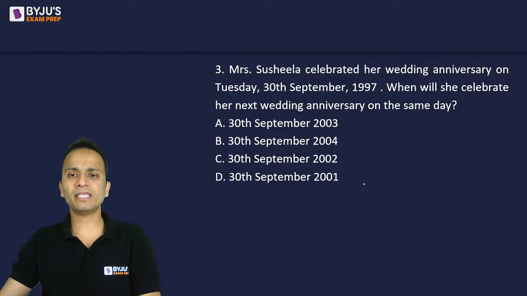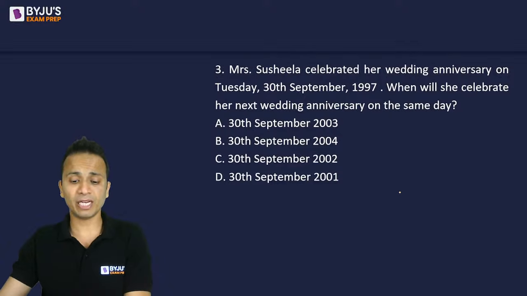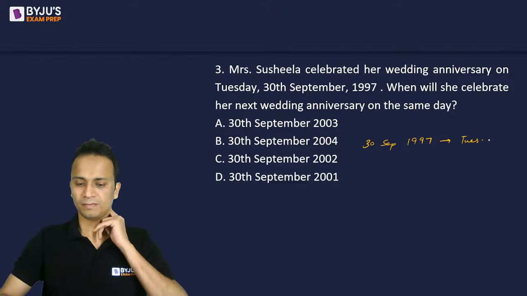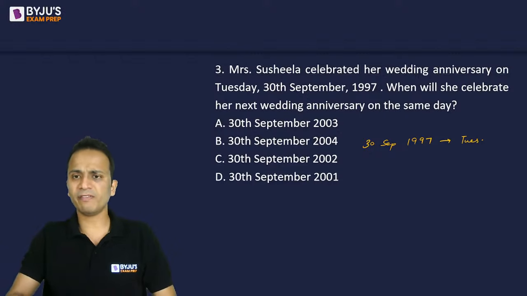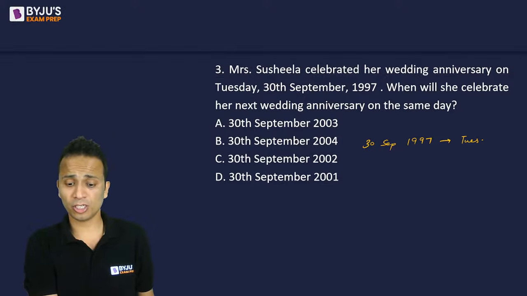So take a minute, not a difficult question. You must quickly give me an answer for this one. All right. I think Mayank has already given an answer. Mayank, let's see if your answer is correct or not.